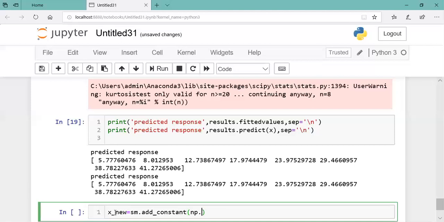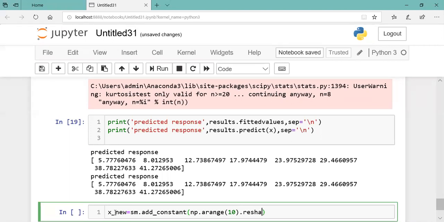So np.arange(10), and then you want to reshape it into two columns, but the rows you don't know. So reshape(-1, 2).